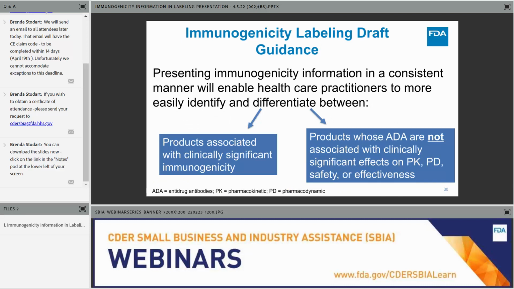One of the main purposes of the guidance is to differentiate products that have clinically significant immunogenicity, meaning that anti-drug antibodies have a clinically significant impact on safety and or effectiveness, and those that do not, where the anti-drug antibodies are not associated with any clinically significant effects on pharmacokinetics, pharmacodynamics, safety, and or effectiveness. And we'll talk about in later slides how the guidance does this.